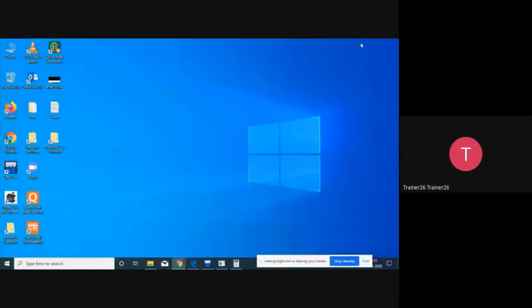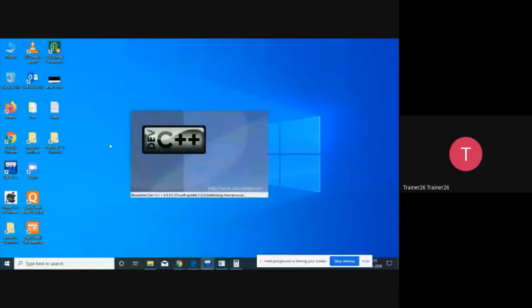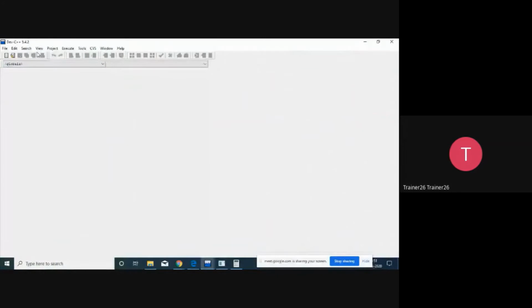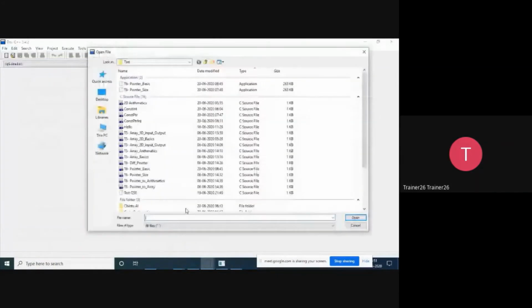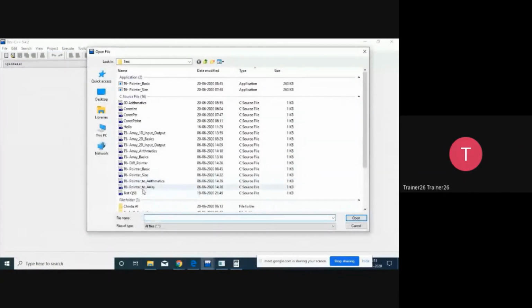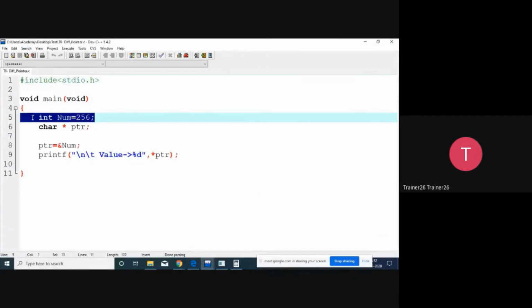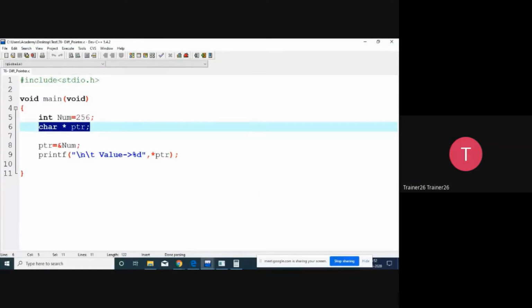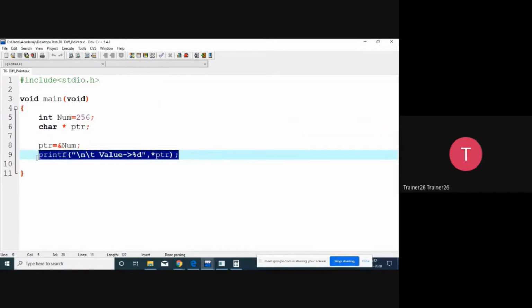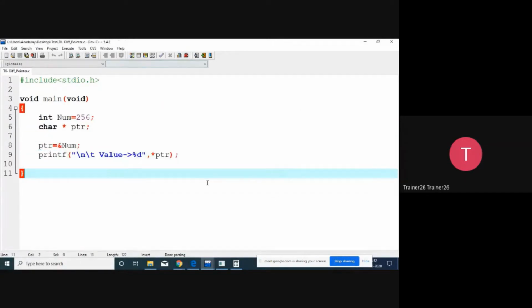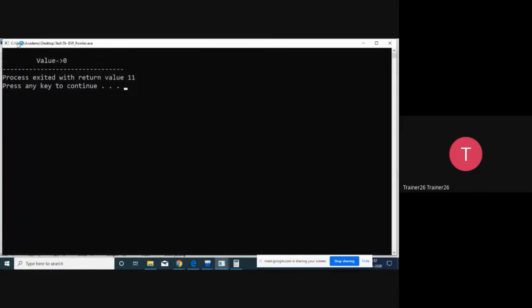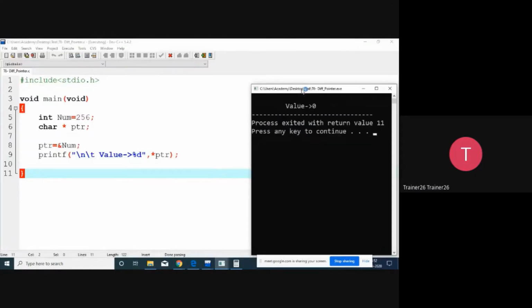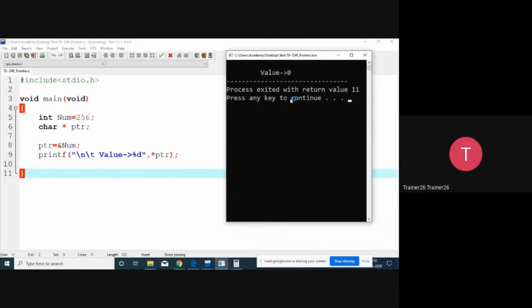That's why I just want to give all of you a live example of it. So let's go to the example. File, open, and different pointer. So this is example 256, that is char star ptr. We have assigned it, and then I'm going to say star ptr, compile it and run it. So it's getting the answer 0. So the main reason behind this is